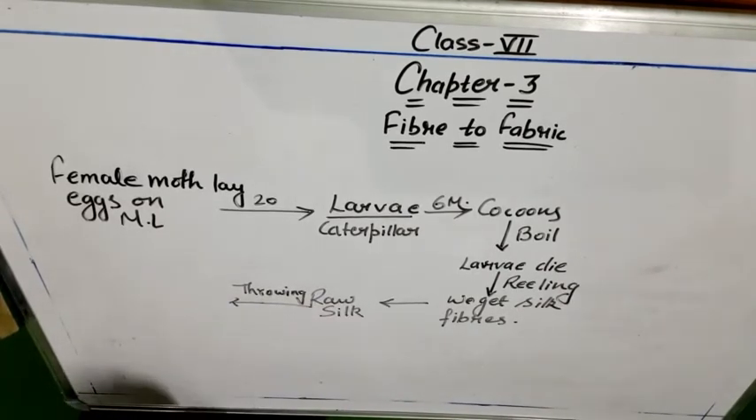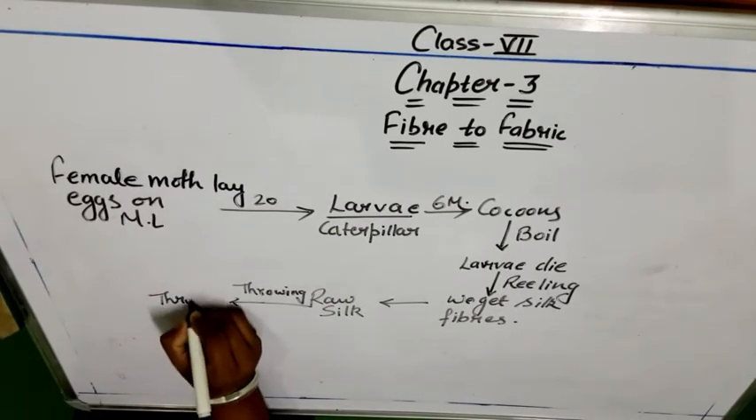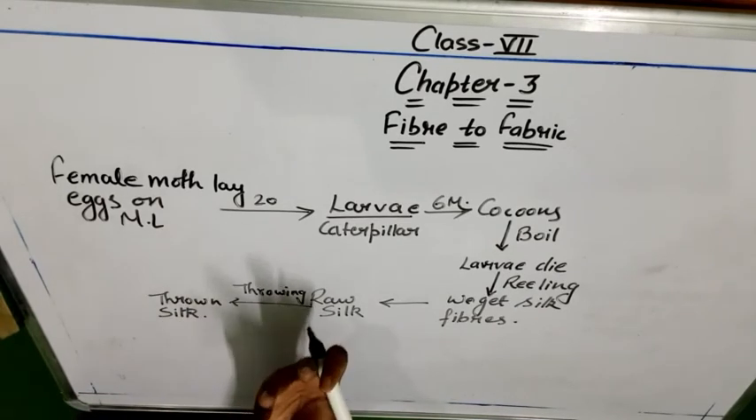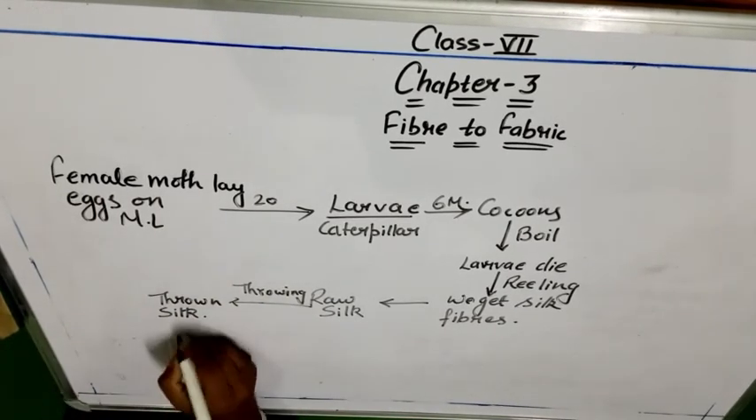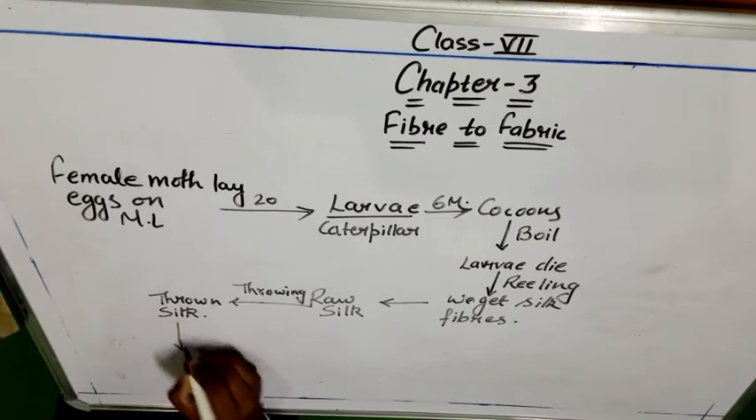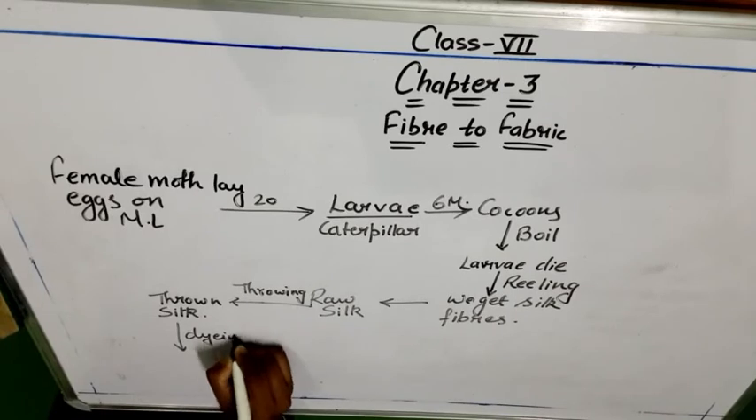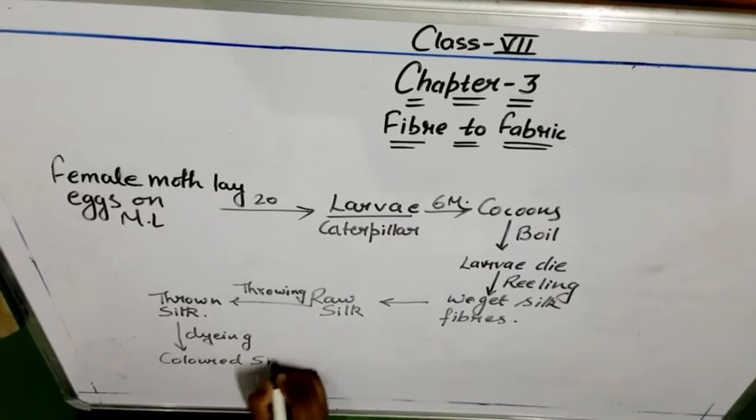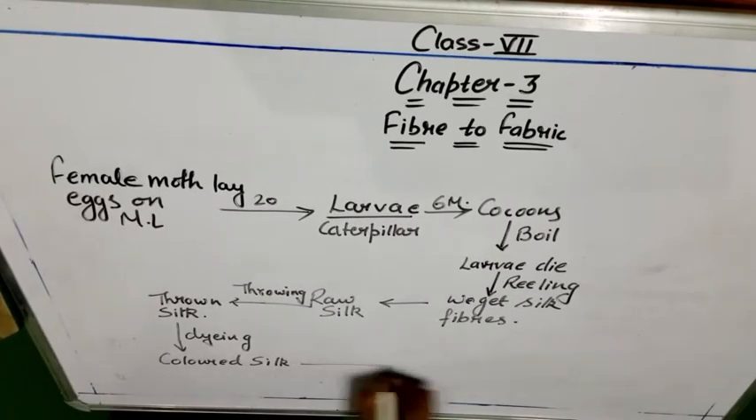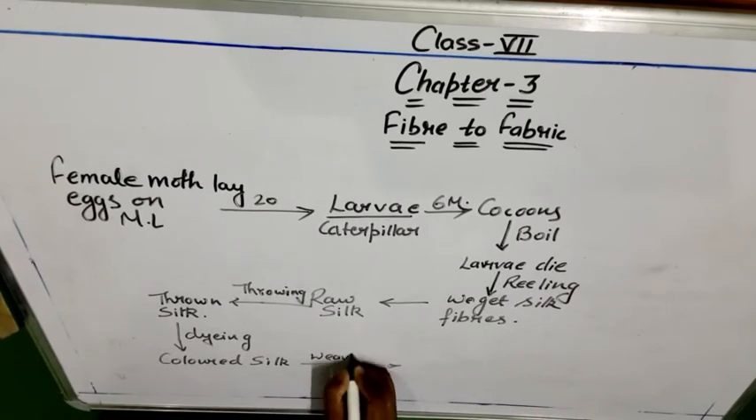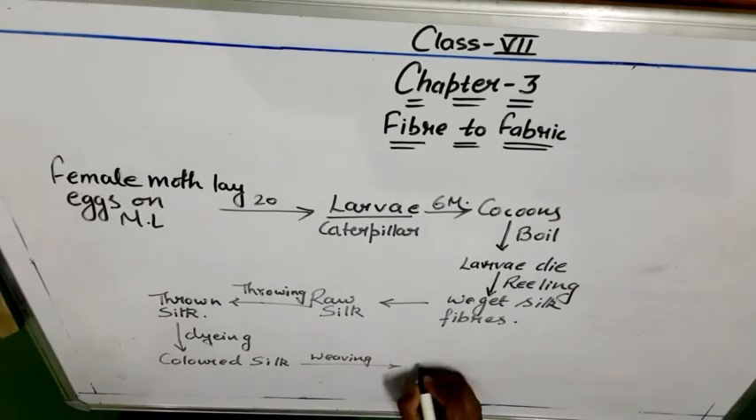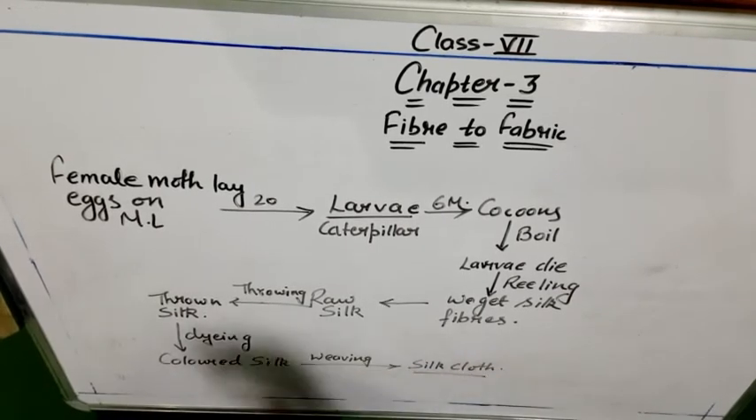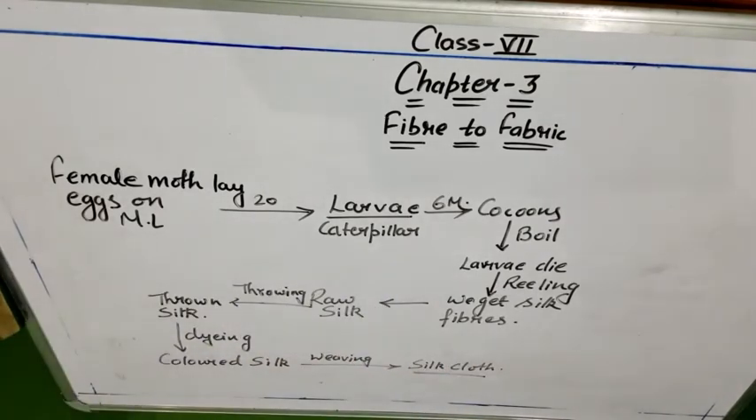When we have done throwing, we get the thrown silk, or in other words the combined silk fiber. Now when we have got the combined silk fiber, we do dyeing and we get the colored silk. Then after weaving, we will get the silk cloth. So this is the whole cycle that we have studied till now.